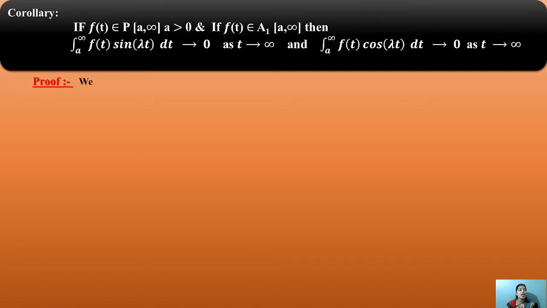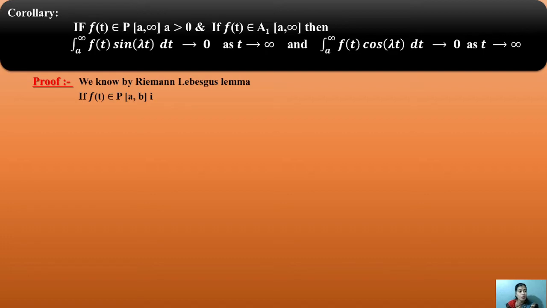The same result holds for cosine: the integral from a to infinity of f(t) cos(lambda t) dt tends to 0 as lambda tends to infinity. These are the two forms.